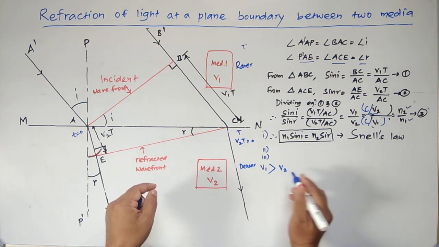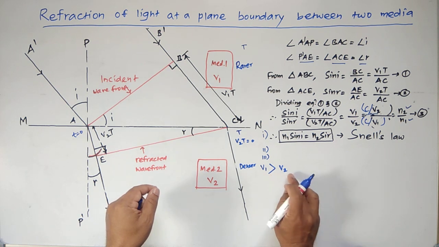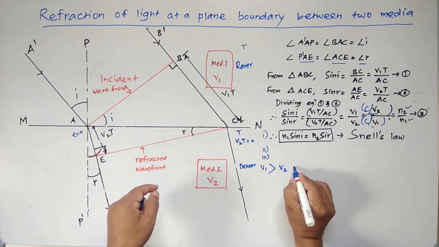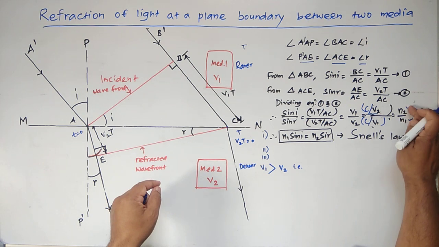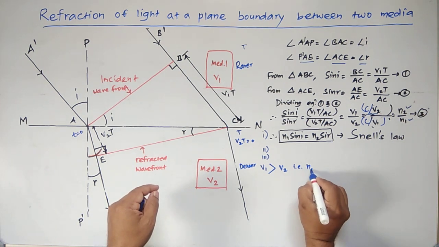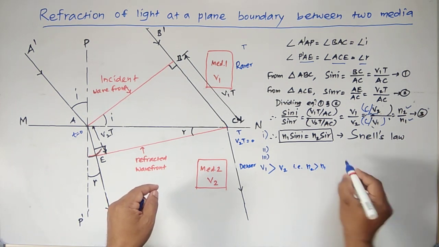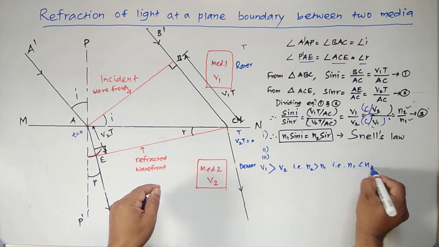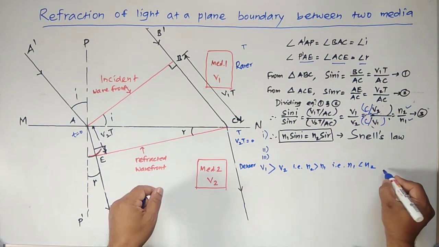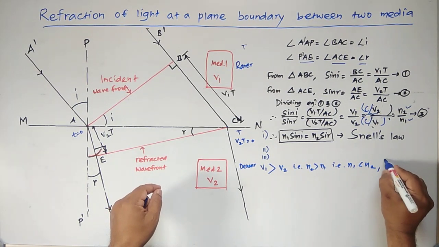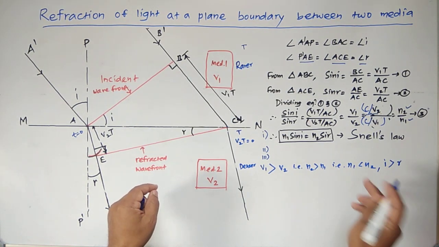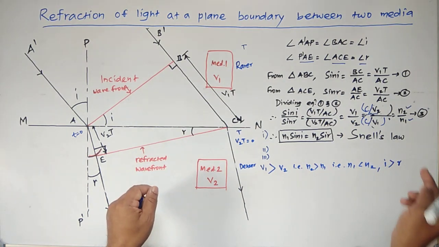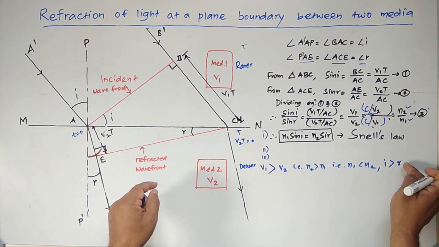It means that if v1 is greater than v2, then we can write that n2 is greater than n1. That is, here we can write n1 is less than n2. It means that I is greater than R. Angle of incidence is greater than angle of refraction.